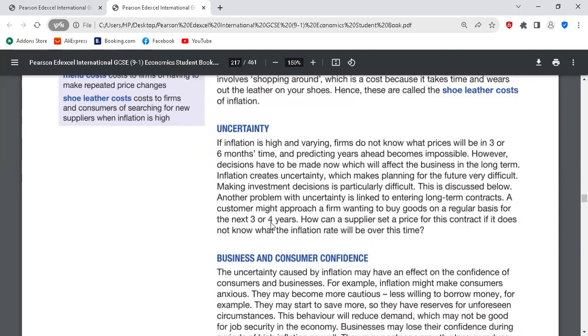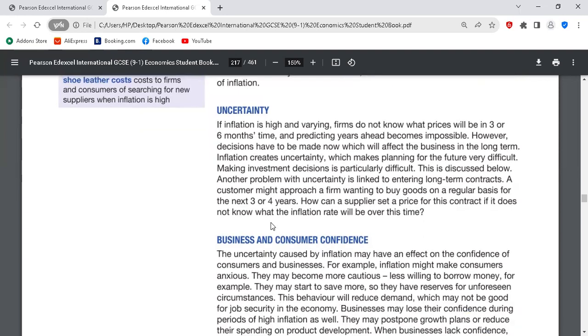Is it clear? It's clear. Uncertainty. Due to inflation, events and planning within the economy become unpredictable. Businesses will not want to invest. Households will not want to spend. What do you mean, Mr.? As soon as there's inflation, there's uncertainty. Businesses will not want to invest because they don't know what will happen with price the next time. Households will not want to spend. They don't want to buy. They shift forward their purchasing. Okay, clear. As a result of that, future planning becomes difficult.